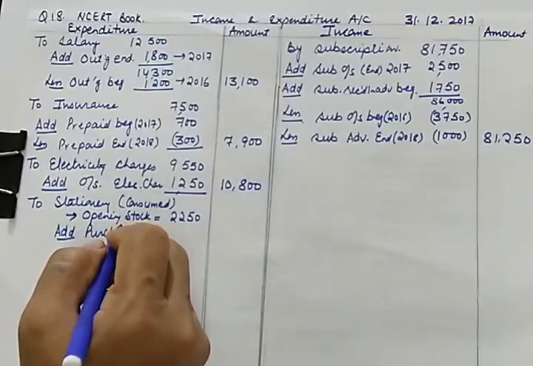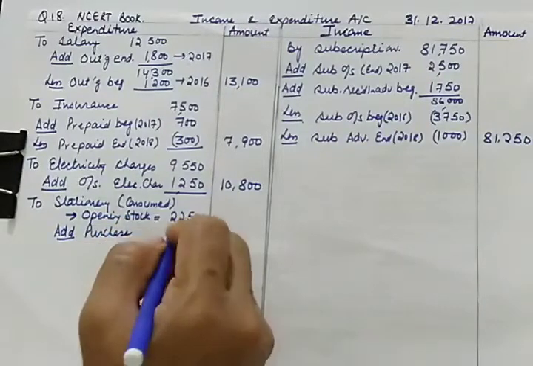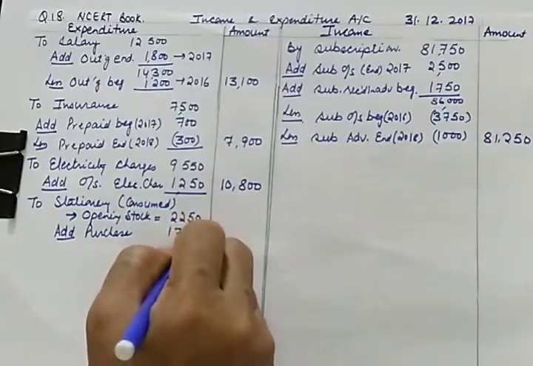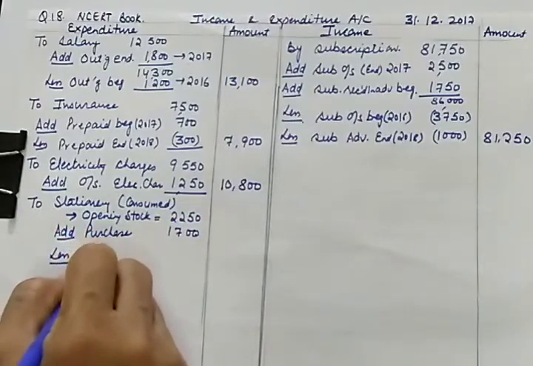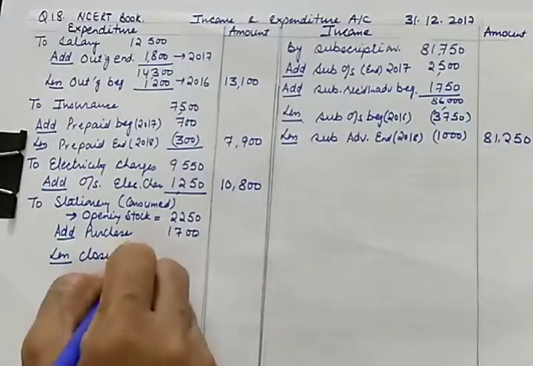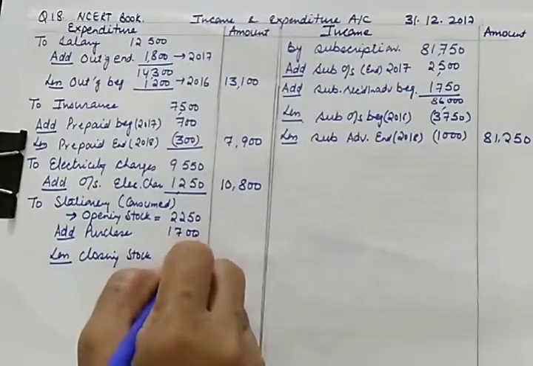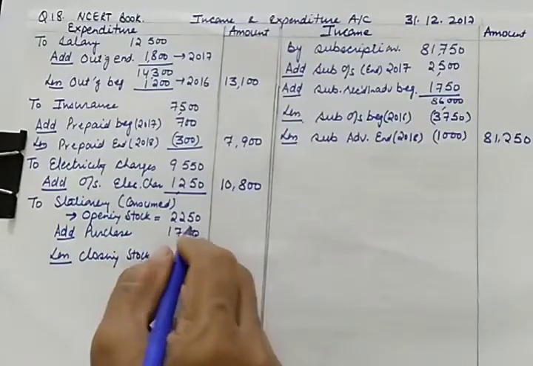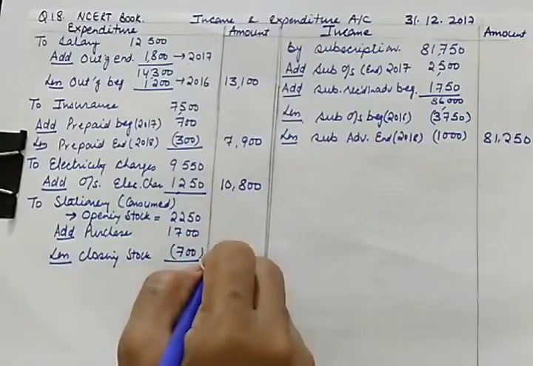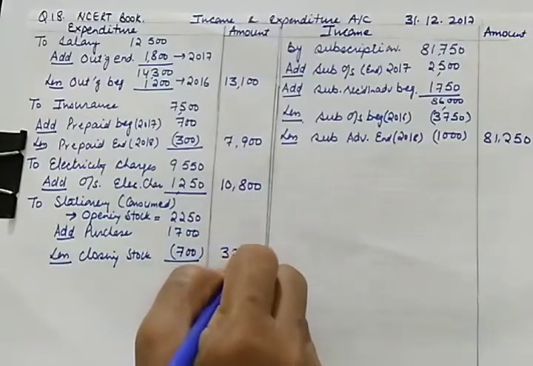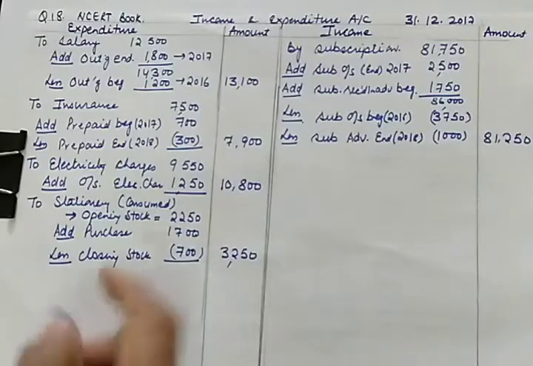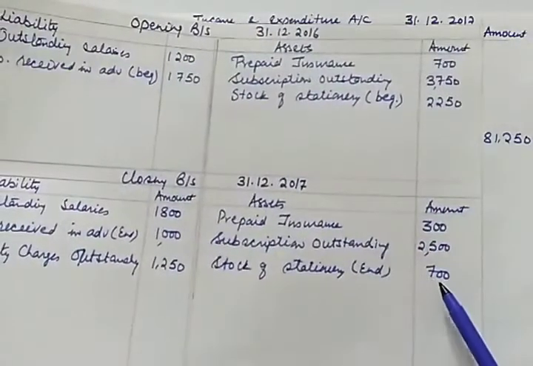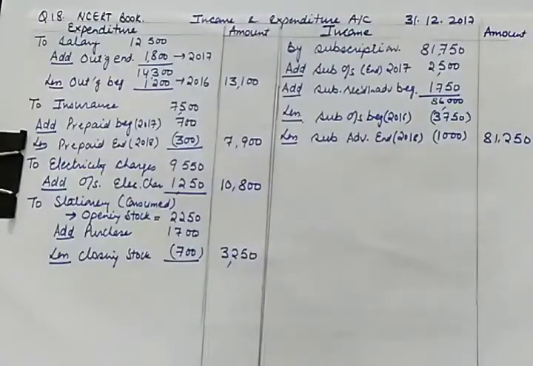Credit purchases are not given to us, so we'll take cash purchases. These are 1,700, and we'll be deducting closing stock of stationery, which is 700. So finally we'll be adding 1,000. So this will be 3,250. We have already written opening stock in the opening balance sheet and closing stock in the closing balance sheet. Now let us move further.